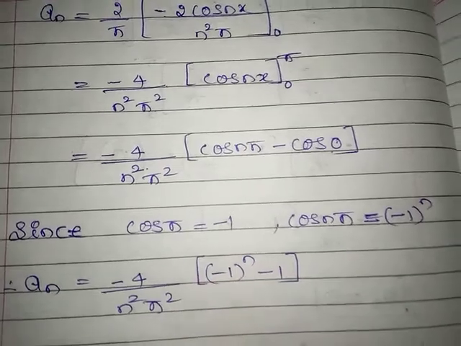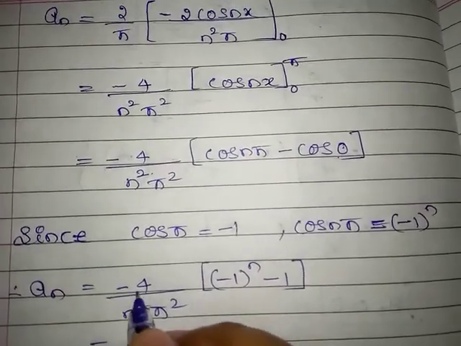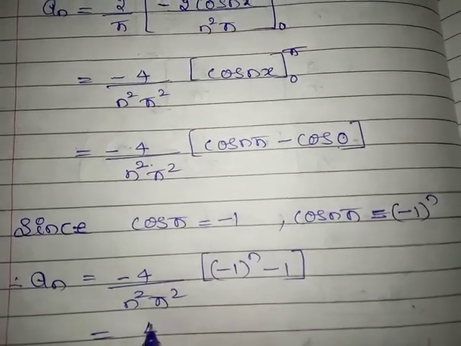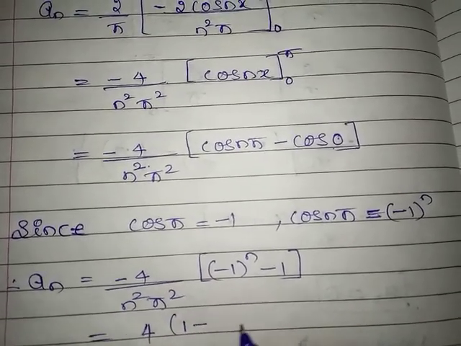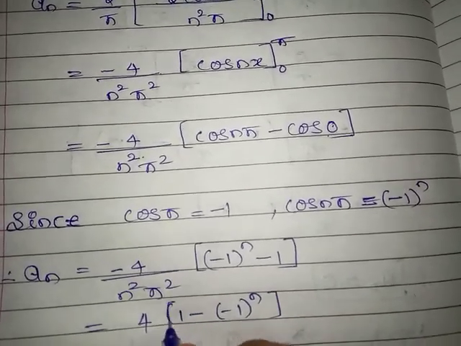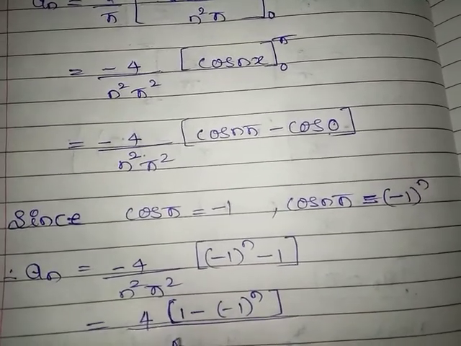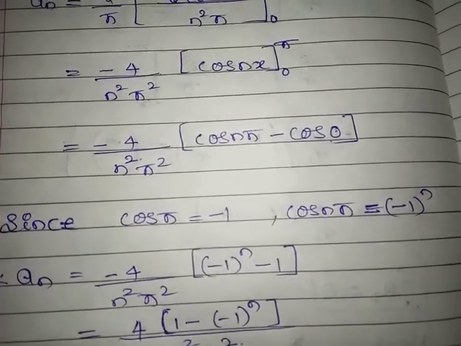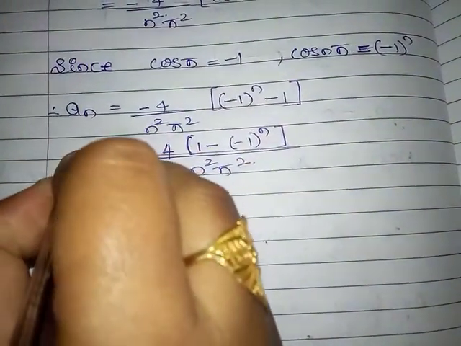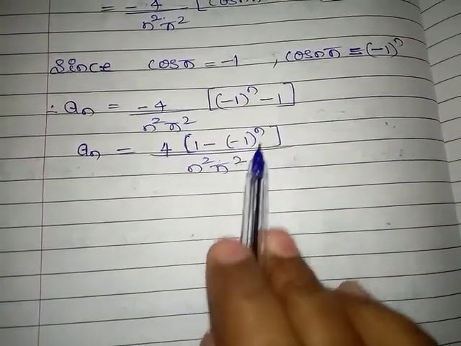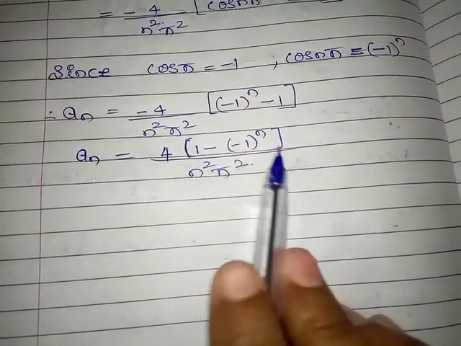Take this minus here, which means multiply this negative sign to this bracket, we get 4 into 1 minus of minus 1 raised to n divided by n square pi square. Therefore an is 4 into 1 minus of minus 1 raised to n divided by n square pi square.